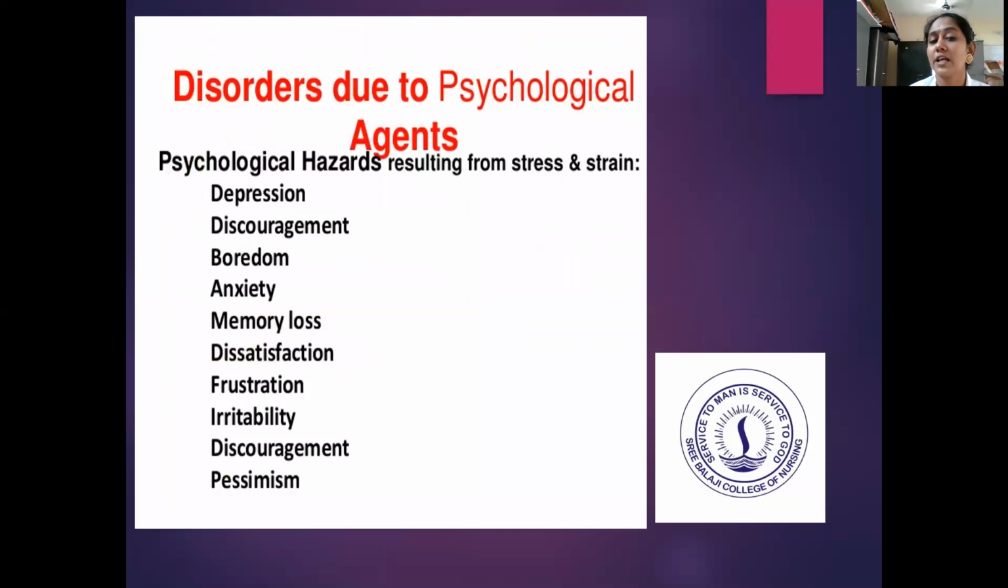Next, we'll move to see the psychological agents. The psychological hazards resulting from stress and strain are depression, discouragement, boredom, anxiety, memory loss, dissatisfaction, frustration, irritability, and pessimism. Pessimism is nothing but a negative thought.